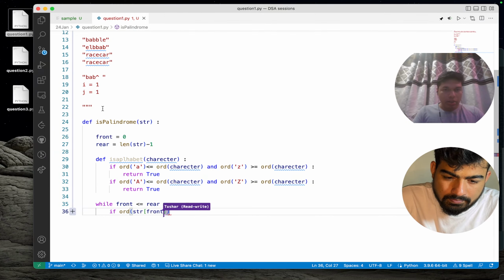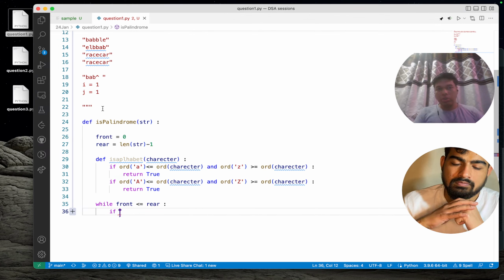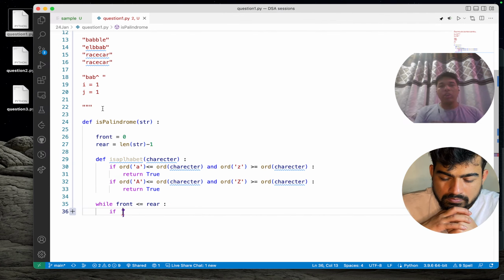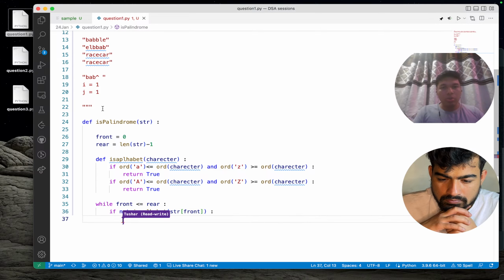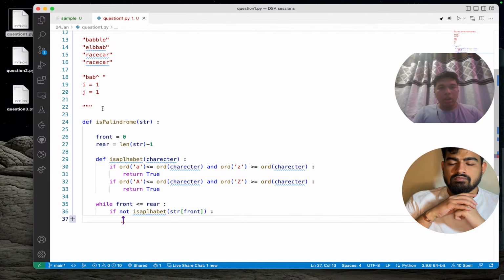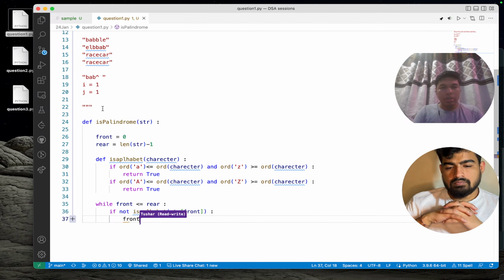Now I'm going to check whether both front and rear are alphabets or not. So I will call is_alpha of str of front, and I'm checking it with a not. If it is not, we want to increase the front value, that is front plus equals 1.